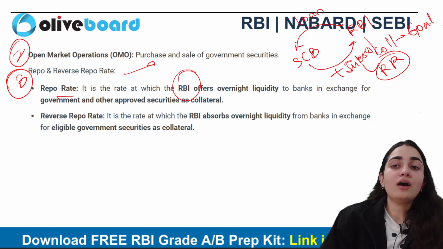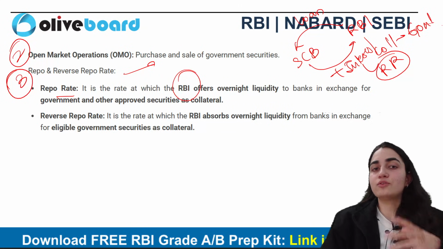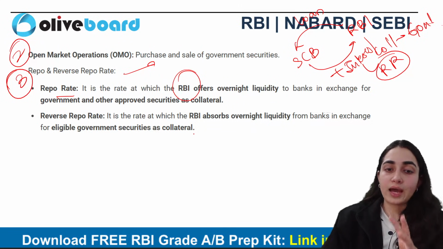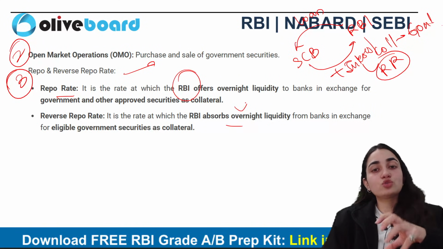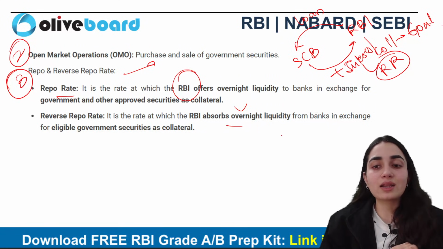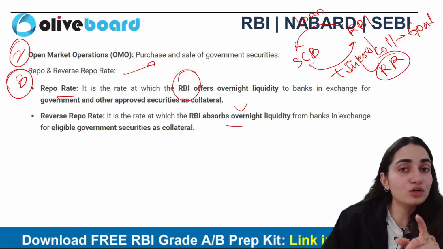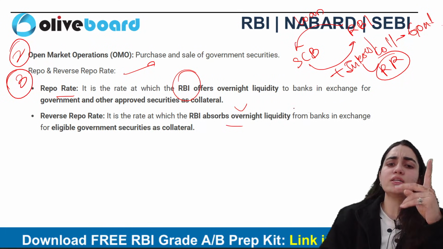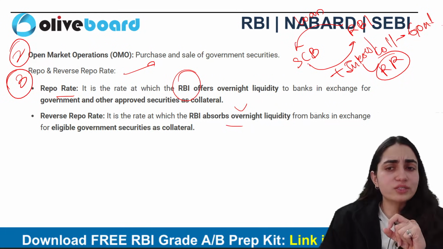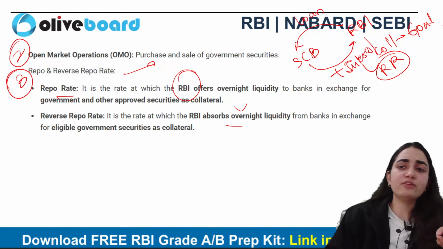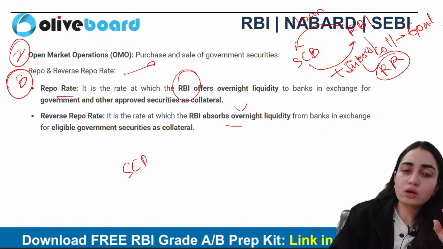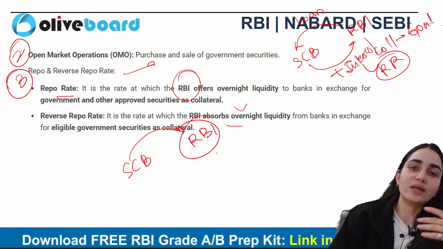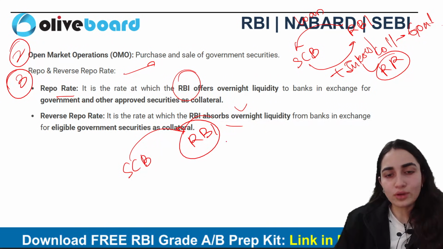Now when RBI is the one who has taken, or secured, or whose money has landed here, this is a rate where RBI tries to absorb liquidity, overnight liquidity, from banks. It means commercial banks are the ones who are going to keep their amount with RBI here. तो reverse है. रेपो रेट में जो scheduled commercial banks थे, they were taking money from RBI. Now here scheduled commercial banks are the ones who are going to park their money with RBI, right? And accordingly the rest of the process also happens here, right?